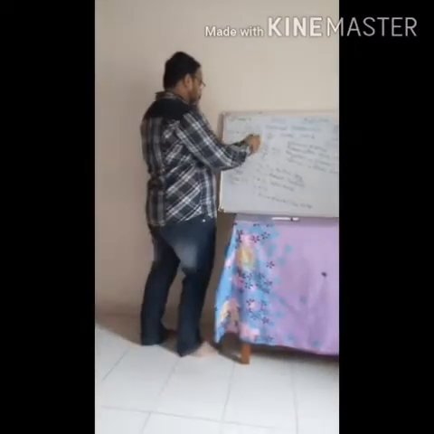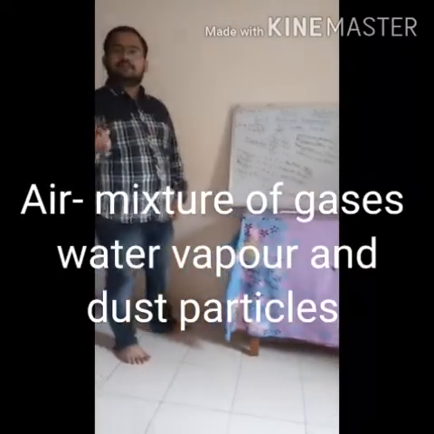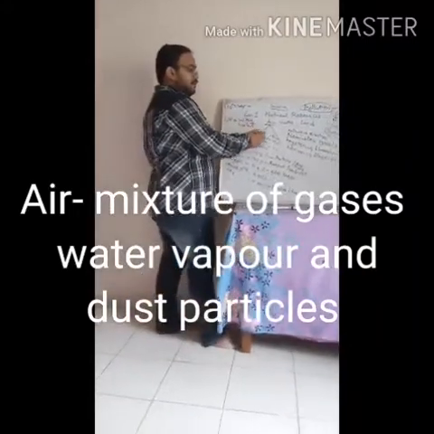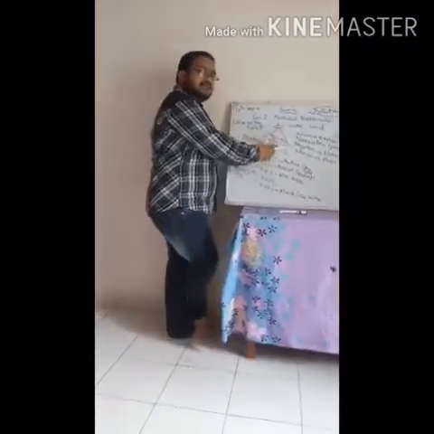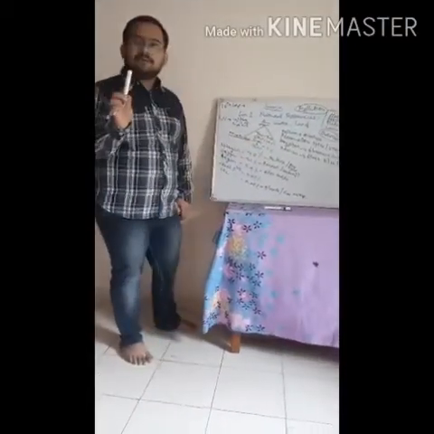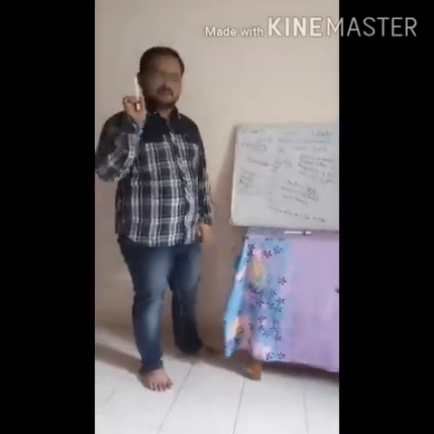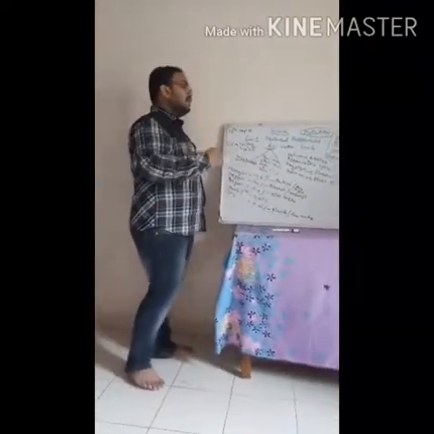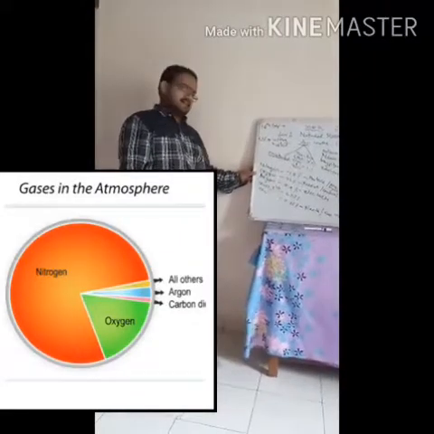Next we came to air. Air is a mixture of gases, water vapor and dust particles. In troposphere there is 80% gases, in stratosphere 19% gases, mesosphere and ionosphere 1% gases, and in exosphere there are no gases present. Next we came to the percentage and the uses of the different gases.